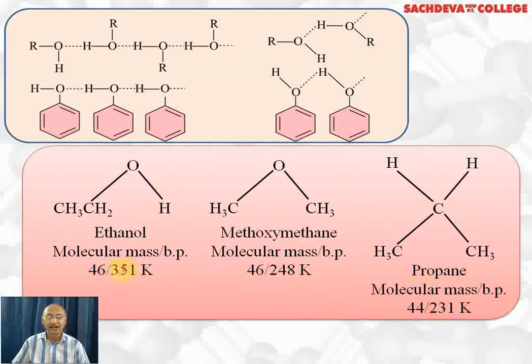So alcohols have higher boiling point than ethers. Ethers have higher boiling point than alkanes. Here there is hydrogen bonding, here more polarity, here less polarity, so boiling point is less.